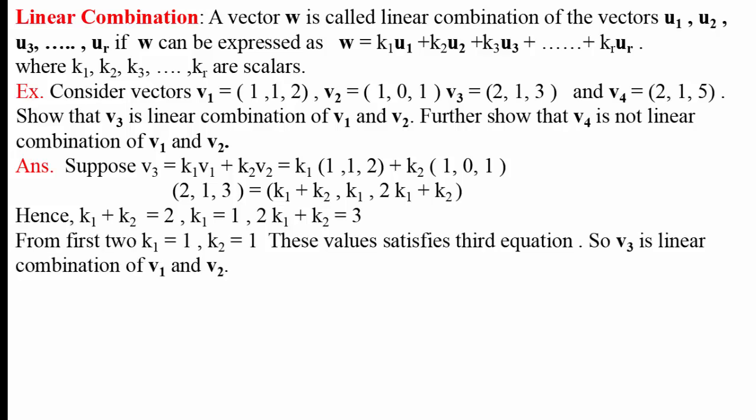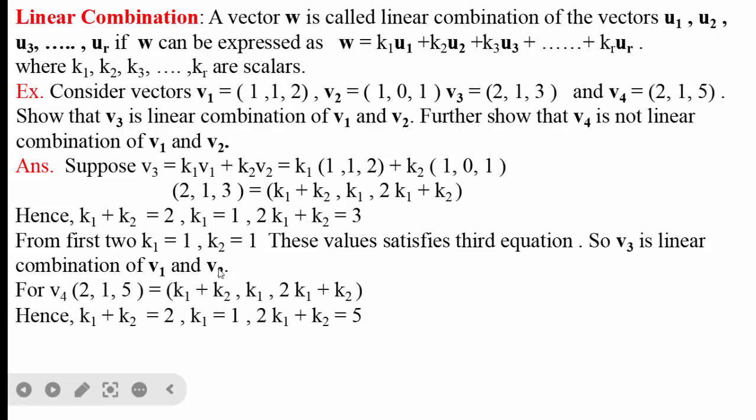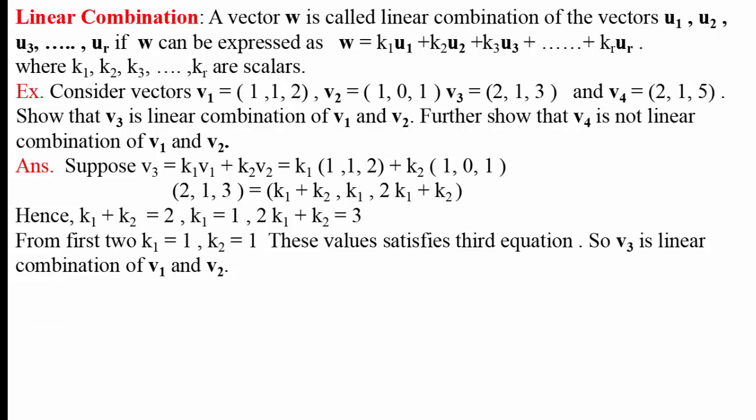From this, we obtain k1 equal to 1 and k2 equal to 1 from the first two equations. And if we substitute these values in the third equation, the third equation will be satisfied: 2 into 1 plus 1 equal to 2 plus 1 equal to 3.